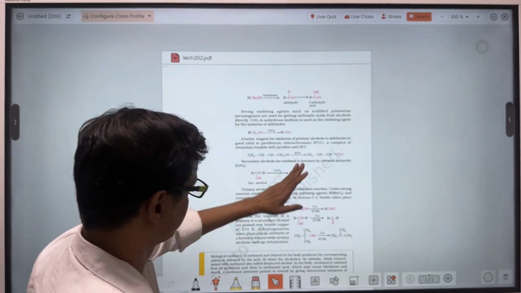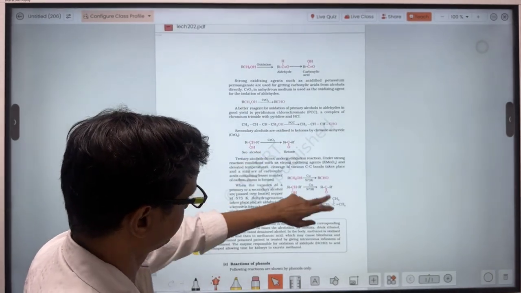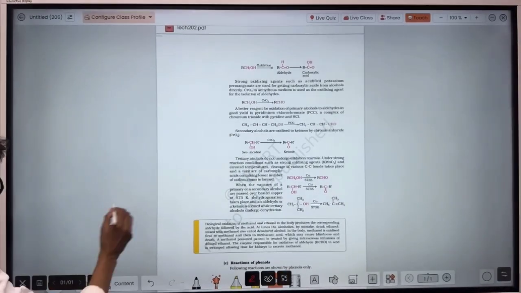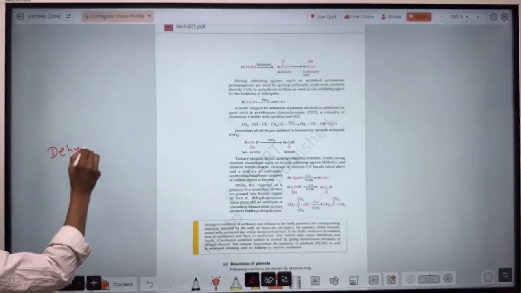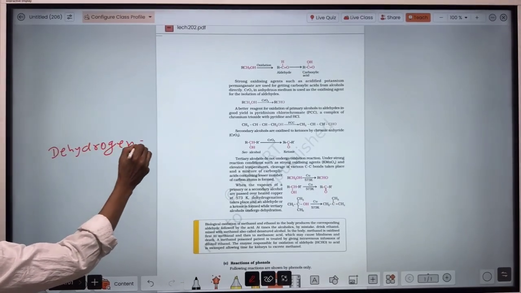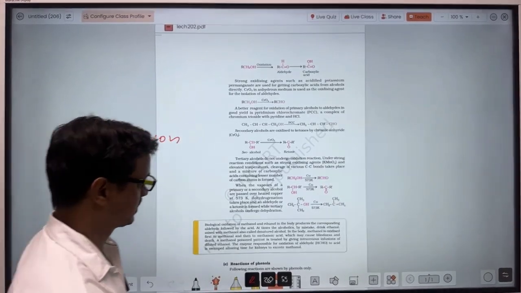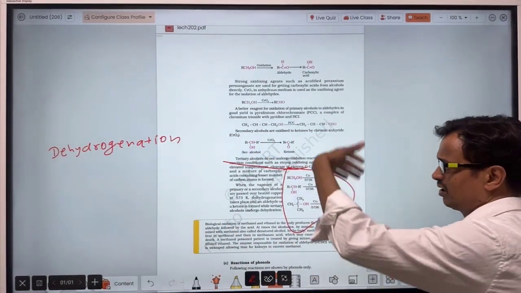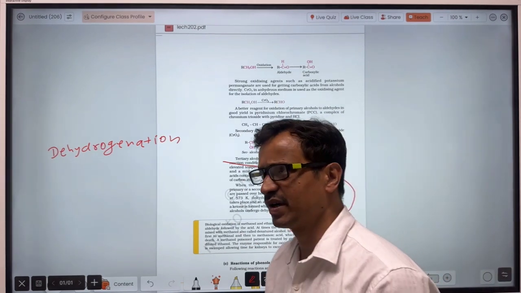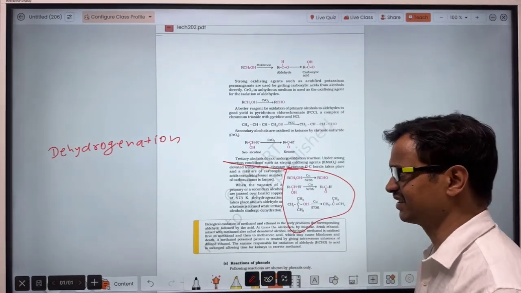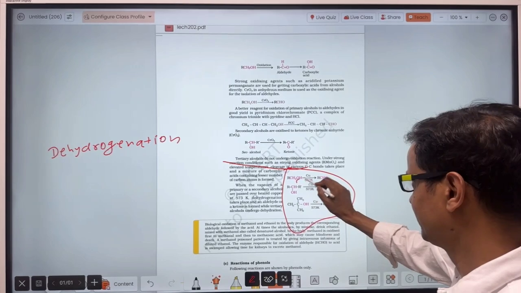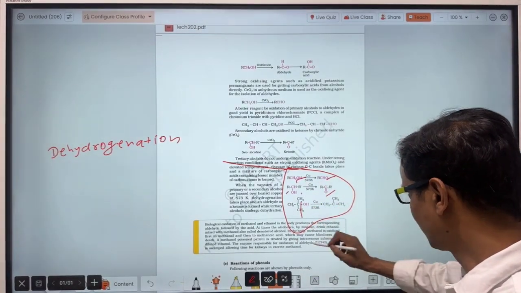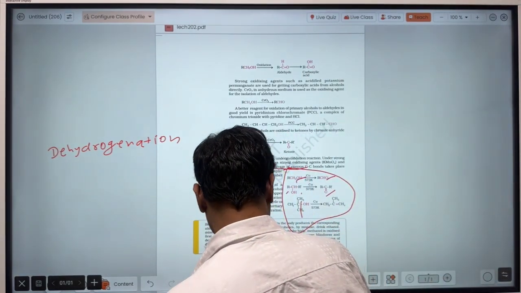That has been shown here. Now then after is the dehydrogenation. This one reaction is dehydrogenation, and it's a type of oxidation also, because removal of hydrogen is also considered oxidation. So same here, primary alcohol will form aldehyde, secondary alcohol will form ketone, and tertiary alcohol will form alkene.